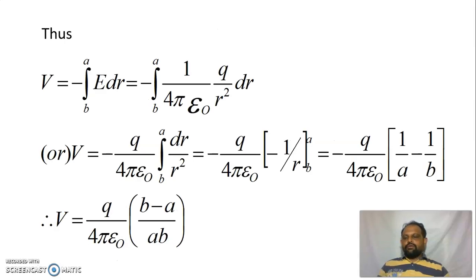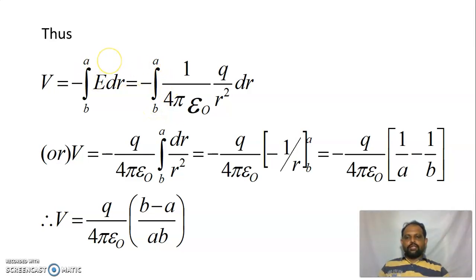Now we can get the expression for the potential difference. V is equal to minus integral from b to a. In the place of E dot dl, we can write E into dr, which is equal to minus integral from the limits b to a.